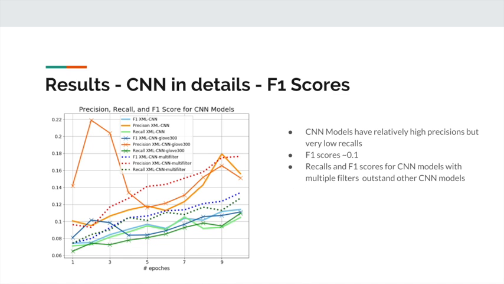CNN models have very low F1 scores and recalls compared with SLEEC models, which means it's hard for CNN to catch all of the labels. This might be caused by the high label density in the wiki dataset. Again, the model with multiple layers has the best performance of precision, recall, and F1.